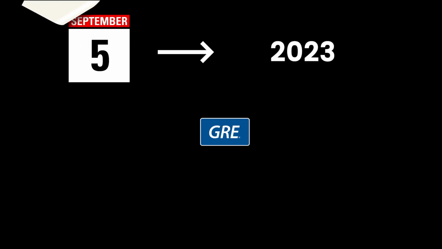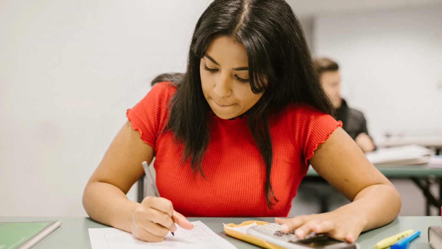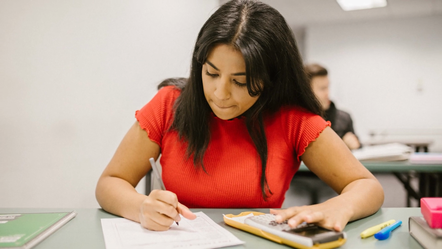Now, let's dive in. New shorter test duration. Starting September 2023, the GRE General Test was shortened from nearly 4 hours to just 2 hours and 58 minutes. Now you can finish all the 3 sections in less than 2 hours. This streamlined format means you need to manage your time even more efficiently on your exam day.